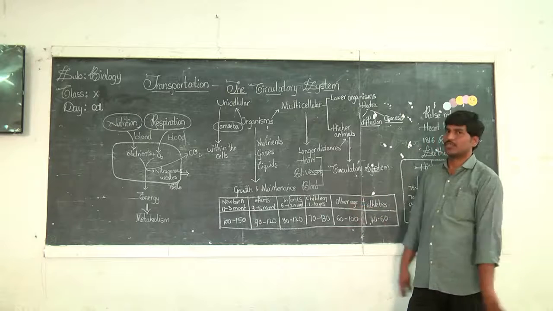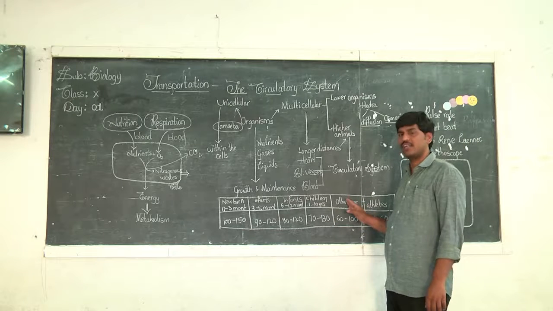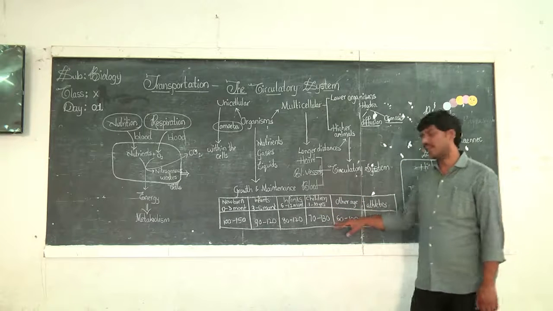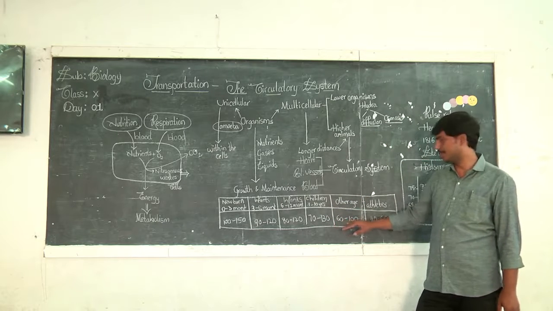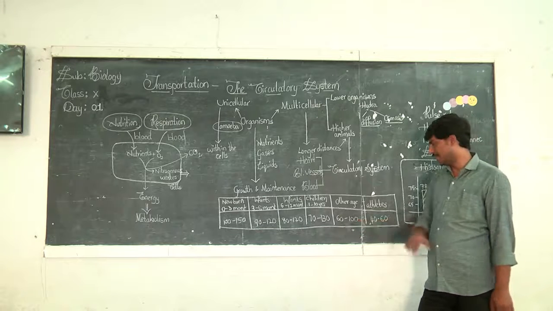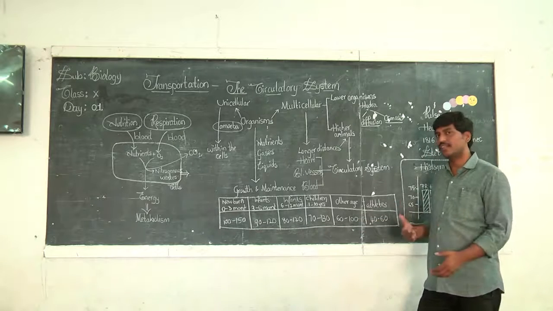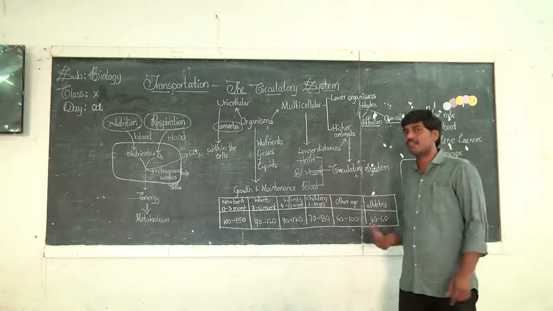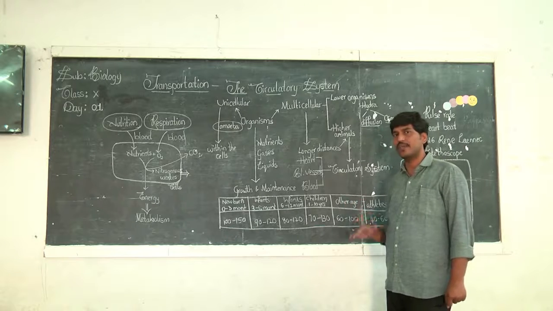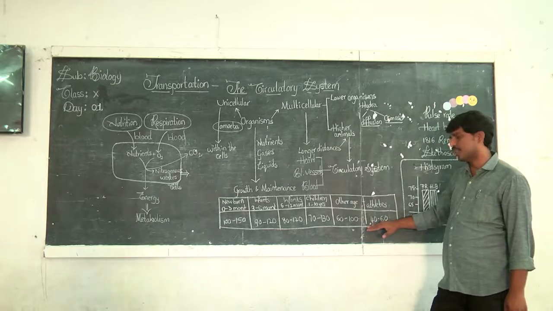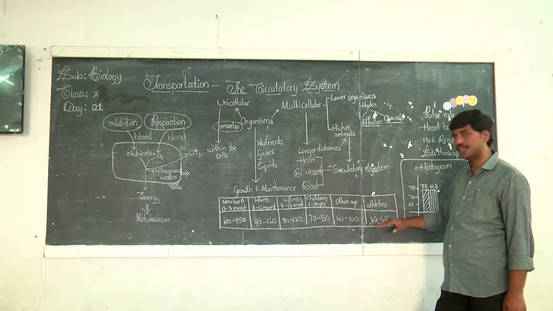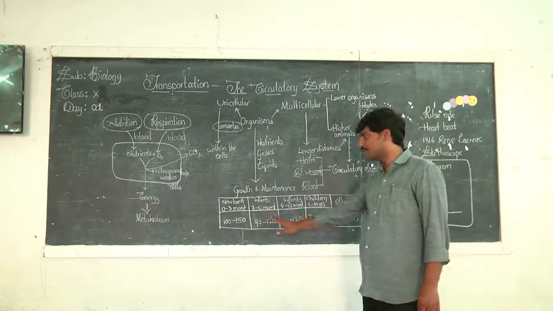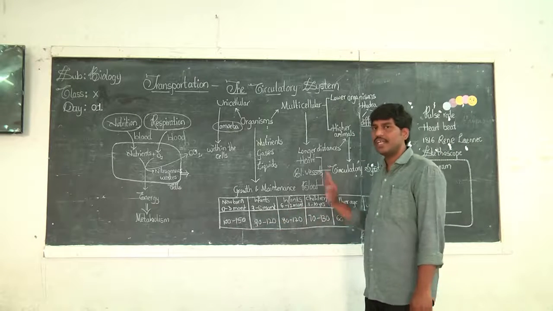In other age groups, that means children above about 10 years, the senior citizens, the adults, all of them, the heartbeat rate ranges from 60 to 100 times per minute. And in well-trained athletes, the pulse rate or heartbeat will be slow. Why? Because they are trained to undergo anaerobic respiration. Therefore the heartbeat will be 40 to 60 times per minute. So like this, the heartbeat is different in different age groups.